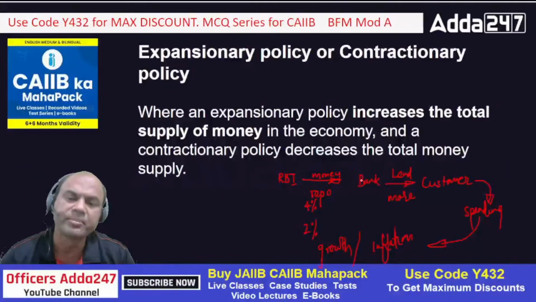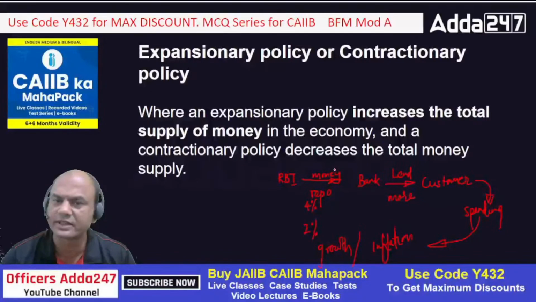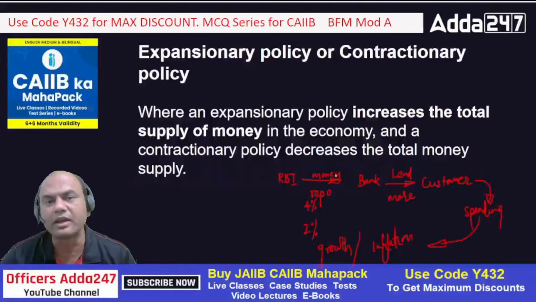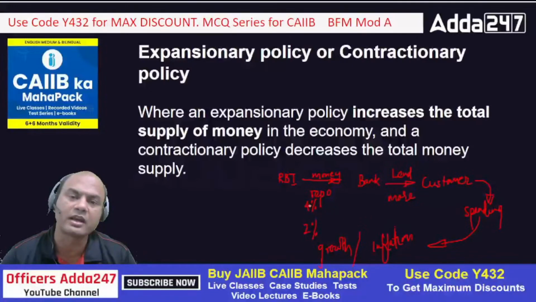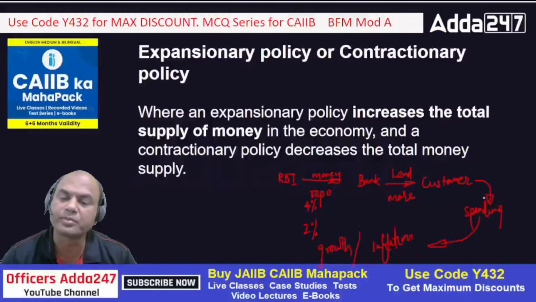Look at this red image. How does the financial system work mainly? RBI is the main generator of money, you can call it. It issues the currency and issues the credit system through bonds and treasury bonds, various bonds, through repo bonds, everything. So it will issue the money, and if it reduces the CRR rate or repo rate, more money will flow into the banking system. When this bank gets more money, what will it do with this money? It will give it to the customer through lending. So what will the customer do? The customer will spend it more. Spend it more means what?